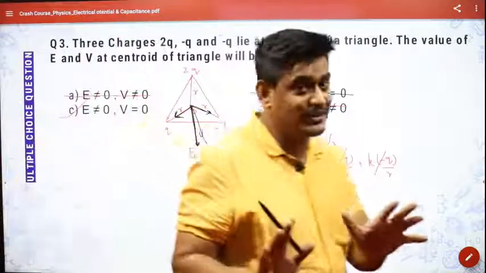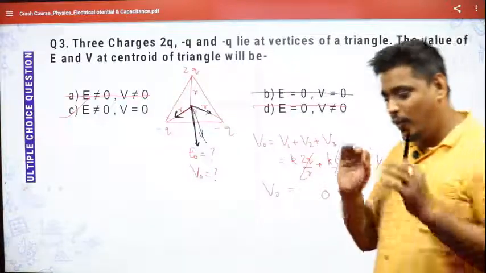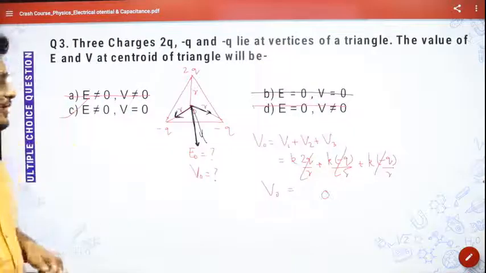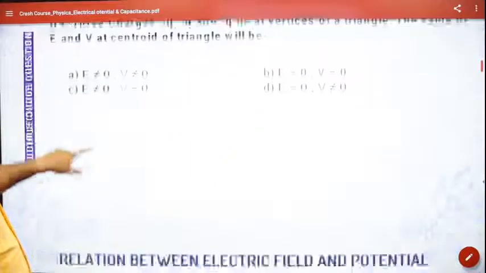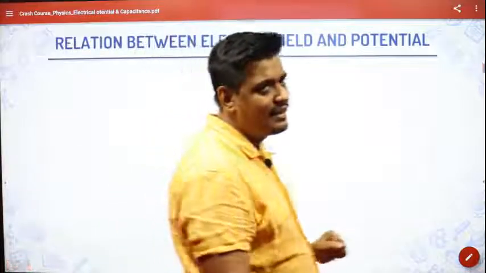See, very simple question. Again, I'm telling you, very simple question, which was there in the sample paper. Only if you have very good clarity about electric potential and electric field, you can solve this. Let us go to the next topic, that is the relation between electric field and electric potential.